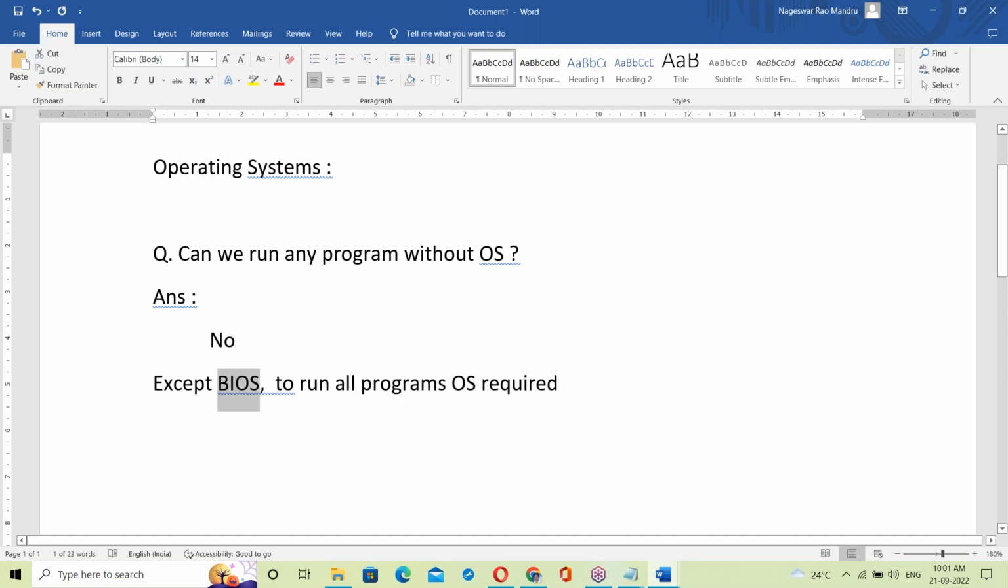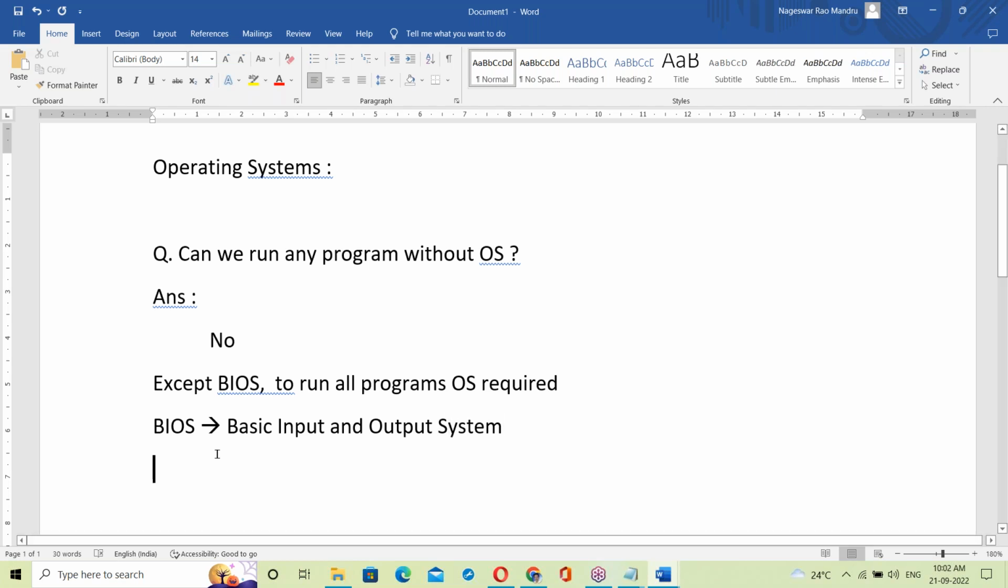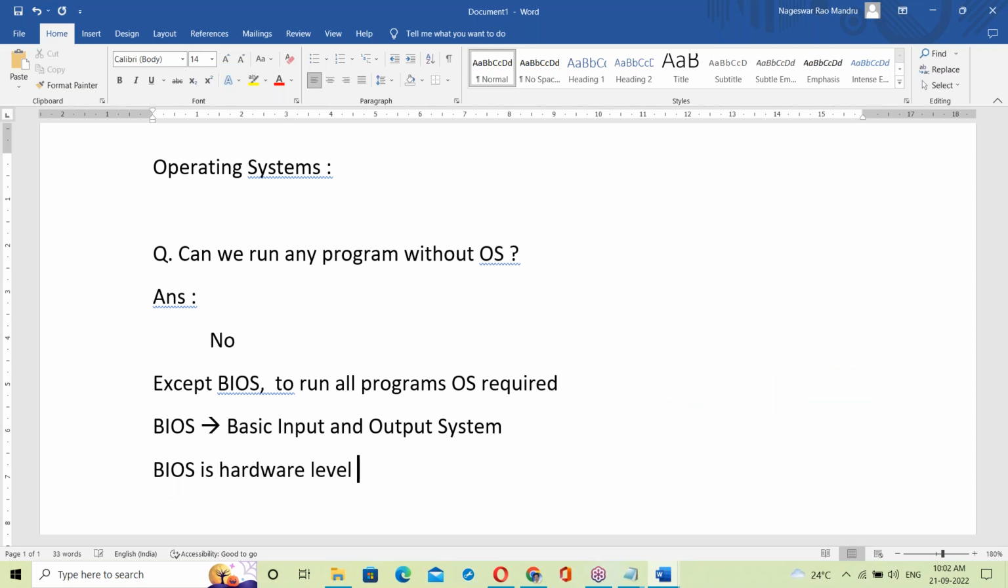What is BIOS? BIOS stands for Basic Input Output System. What exactly is BIOS? BIOS is a hardware level program. It's a chip level program.